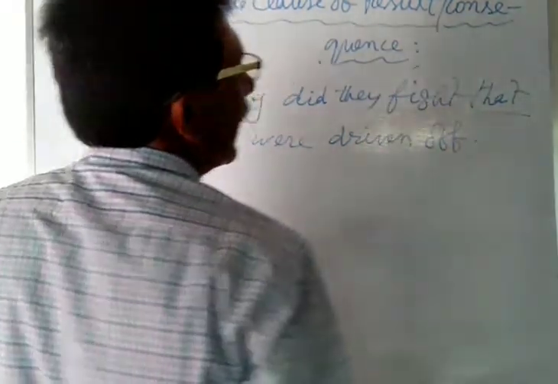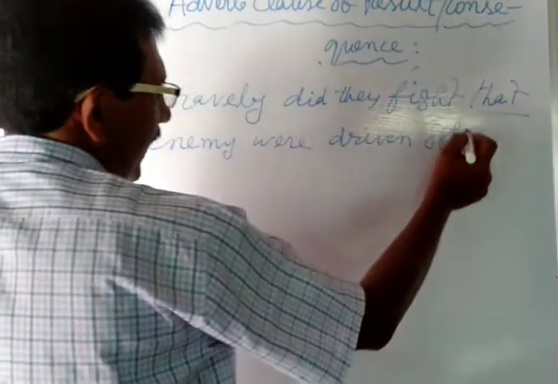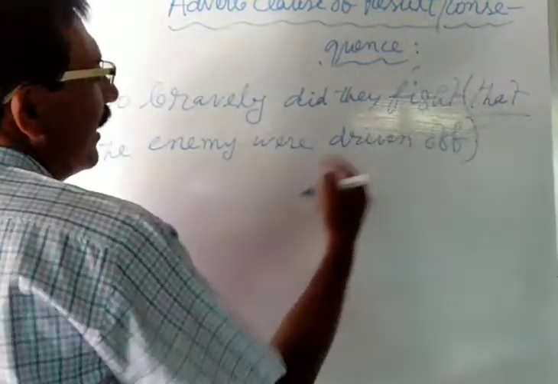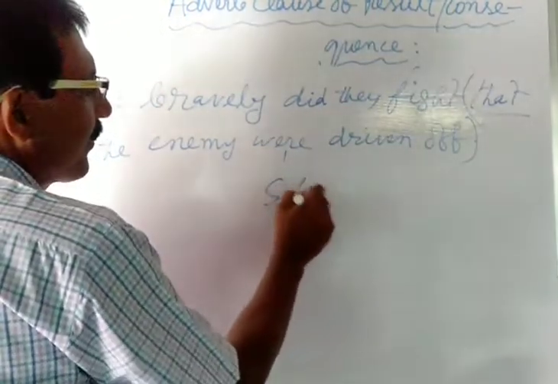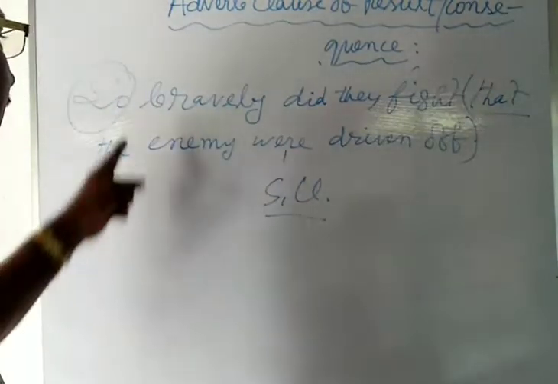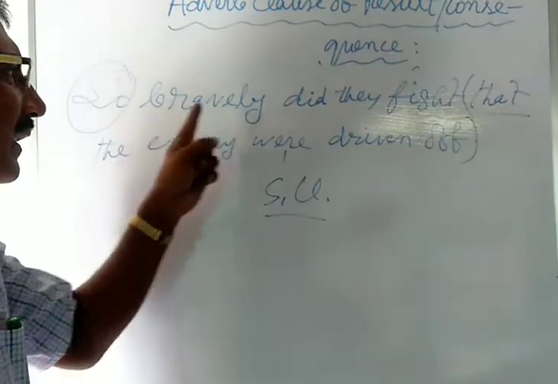That is the subordinating conjunction used at the beginning of the subordinating clause. That the enemy were driven off. This is the subordinating clause. And here so is the word which is used at the beginning of the principal clause. So bravely did they fight.